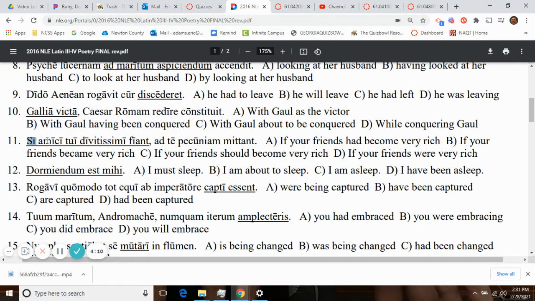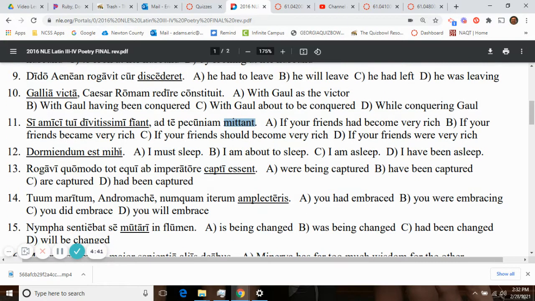If, and remember, whenever you have an if clause, look and see what kind of verb you have. If they are present subjunctive, remember it is should and would. If it were imperfect subjunctive, it'd be were verbing and would verb. But here it is the should, would. If your friends should be or should become very rich, they would send money ad te, to you. So here is the answer, should. Present subjunctives: should and then would.